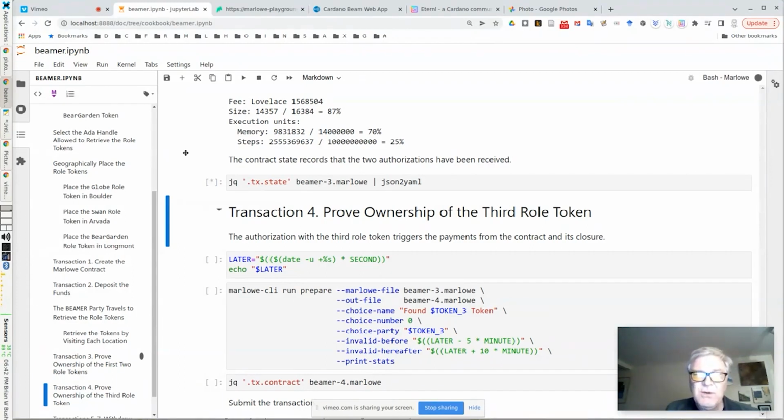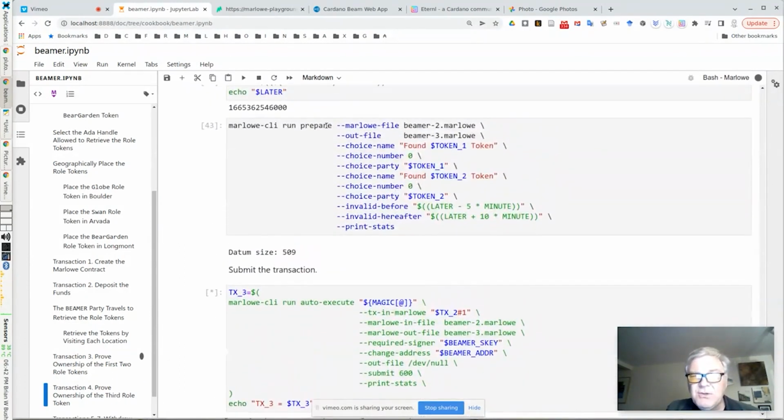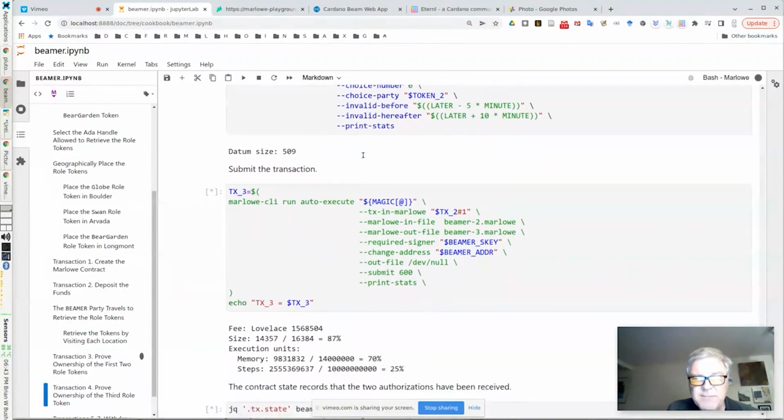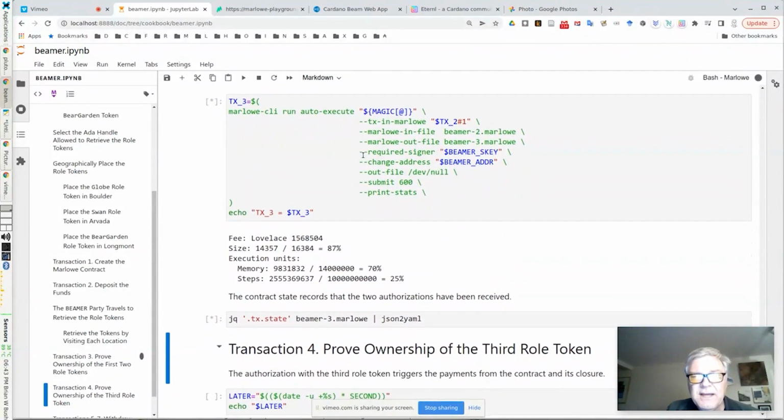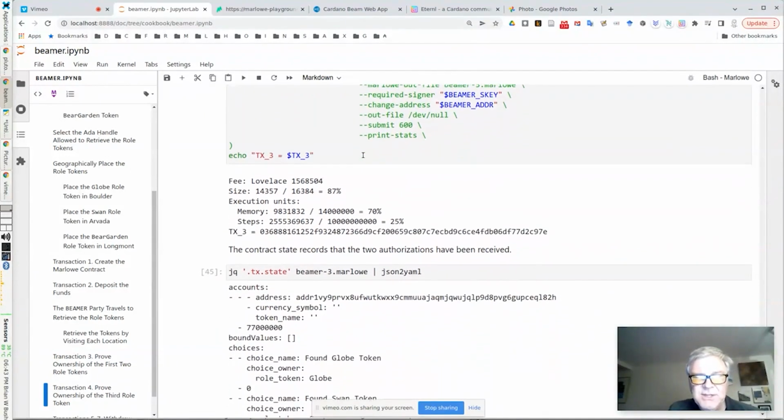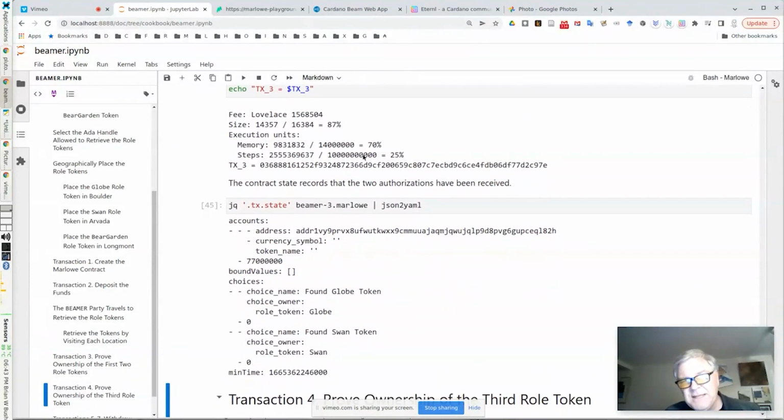So we're actually showing how to make 2 choices at once. We're going to save a little bit of a transaction fee by having 2 of the confirmations of ownership occur together in the same transaction. These could be in separate transactions. There's no problem with that. And the reason we didn't do all 3 of them in the same transaction is that would basically create a big transaction where we're making 3 choices and we're making 4 payments. And that would exceed the Plutus execution cost limits. So we're splitting up the transaction a little bit.